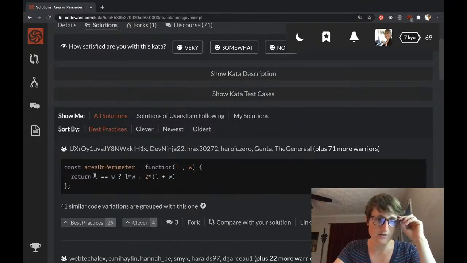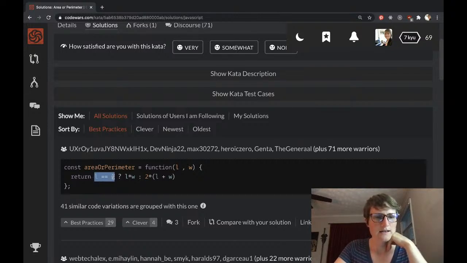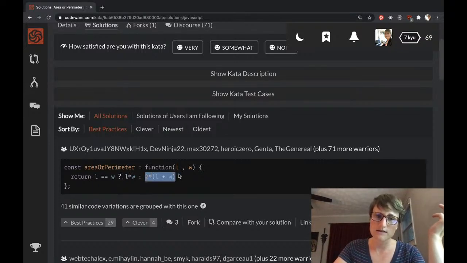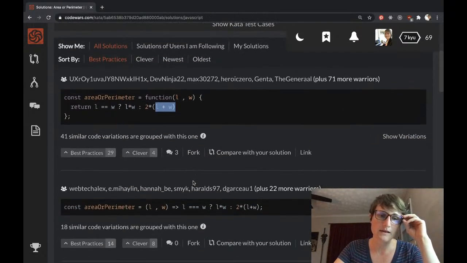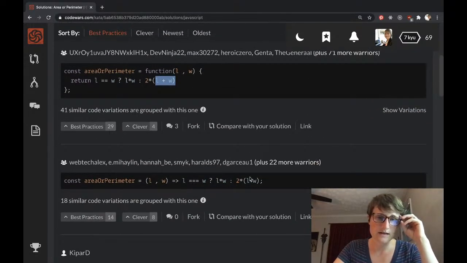Okay, so we got a ternary statement, I think it's called. Ternary. So is length equal to width? If it is, do this. If it's not, do this. There's just a different syntax for the same thing. Oh, and they did 2 times length plus width. Oh, yeah, that's another way to do it. Yeah, length plus width times 2. Yeah, there you go. This guy did the same thing, but just did arrow syntax here.